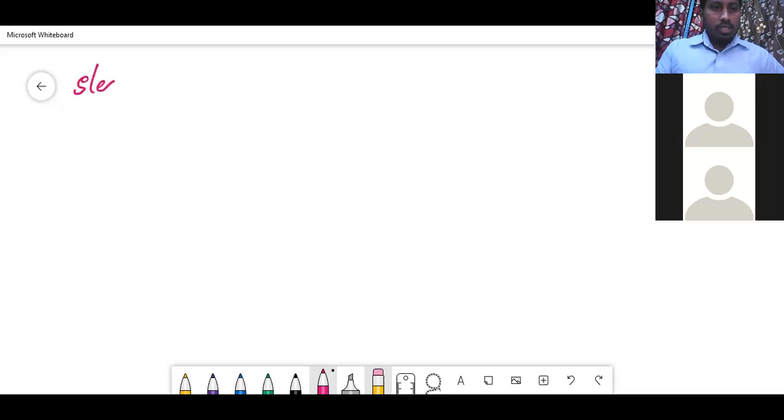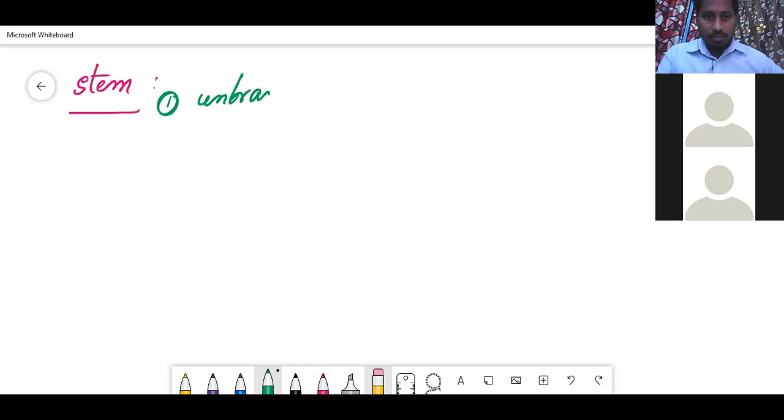Stem. How the stem is present in gymnosperms. Remember, regarding stem in gymnosperms, the stem is unbranched in some, and branched in others. Unbranched, as in Cycas.